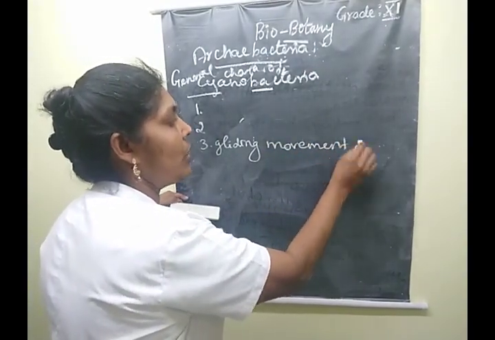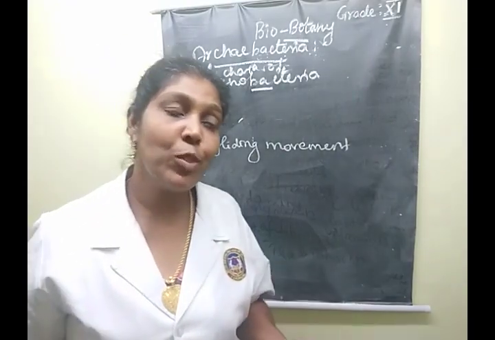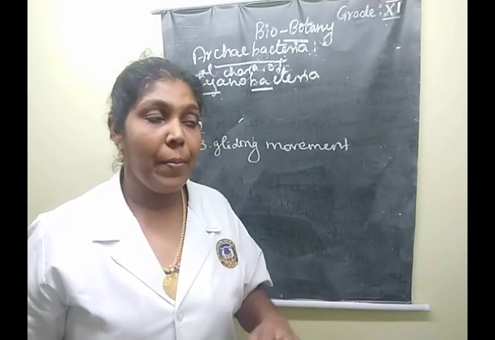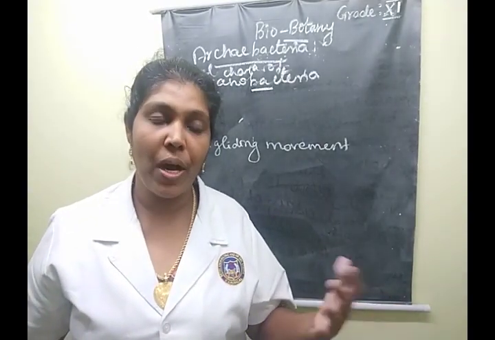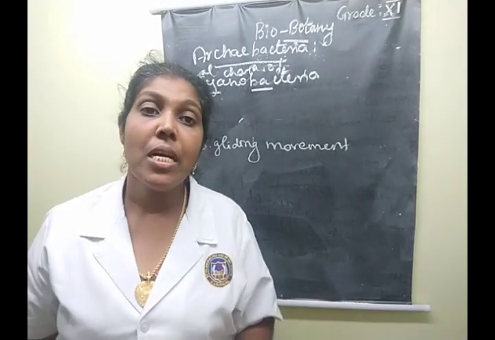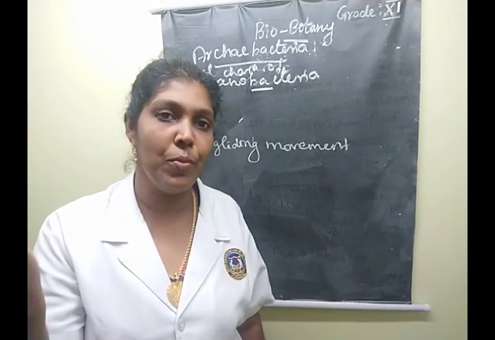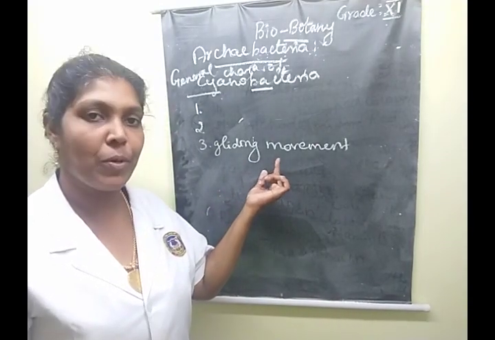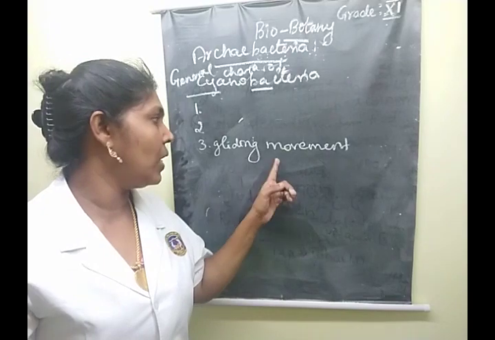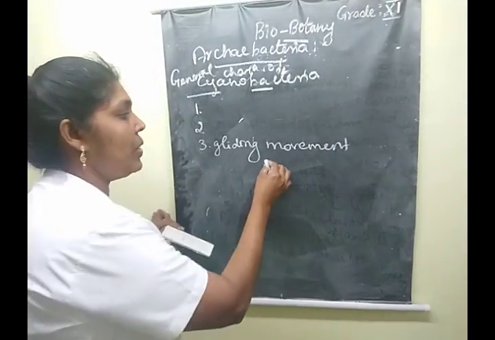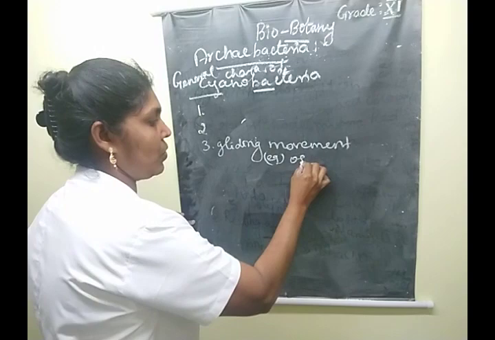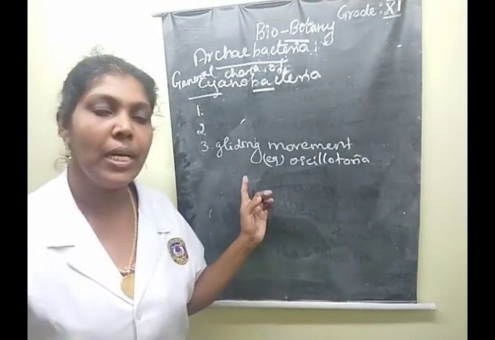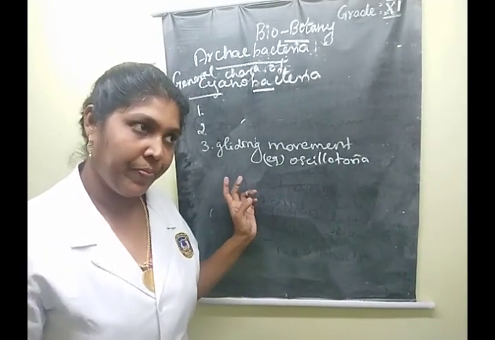I already told you that there is an absence of motile reproductive cells. So how does this organism move? They use protoplasm to move. That is known as gliding movement: using the protoplasm to move the species. This is called gliding movement. One good example is Oscillatoria. Understood? Say yes or no.